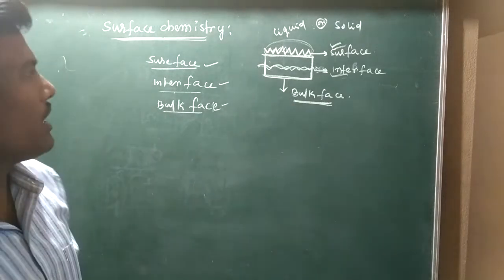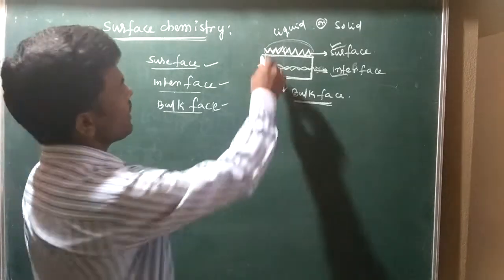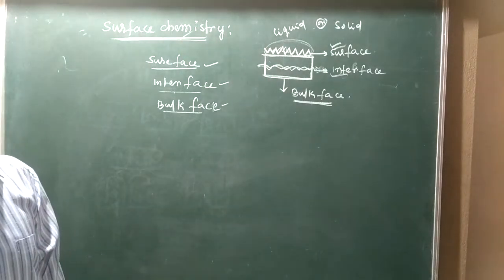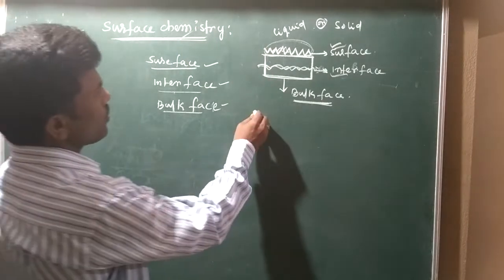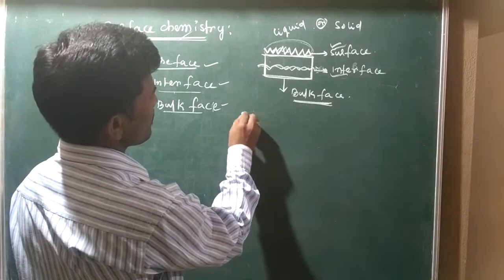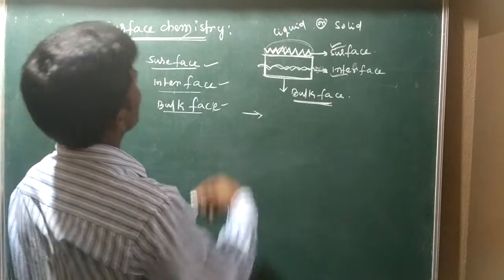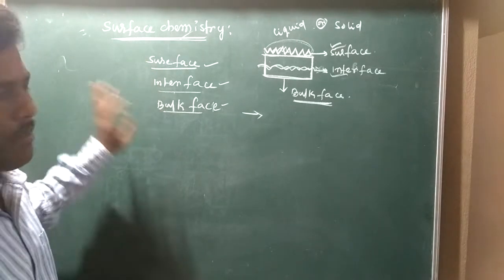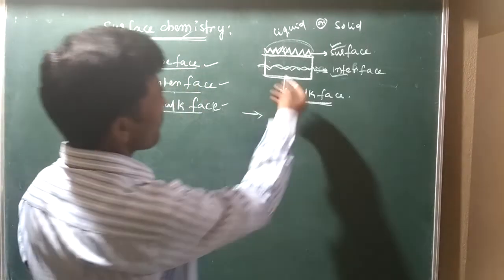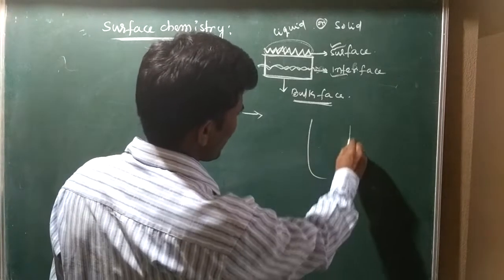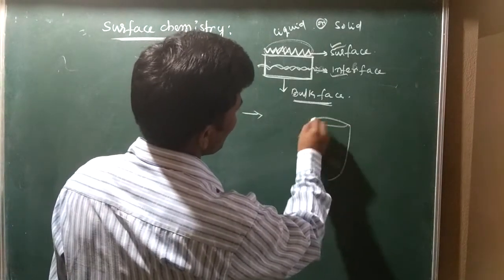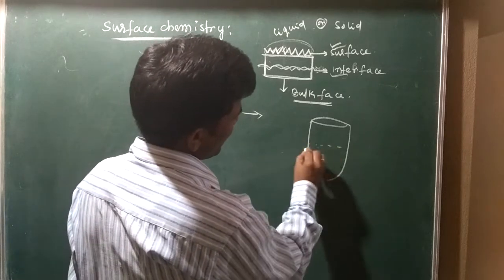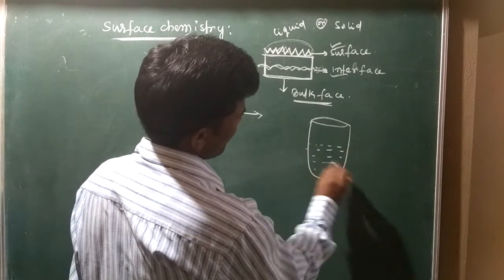If you understand these three terms, it is very easy to understand surface chemistry. Once again, I am taking one more example in liquid phase. I am taking one beaker with water, liquid, or a solution, whatever it may be.